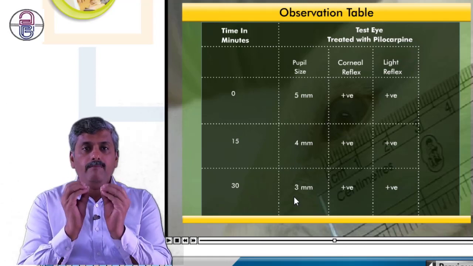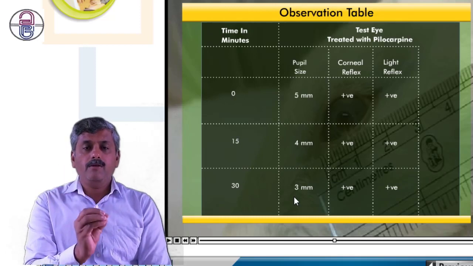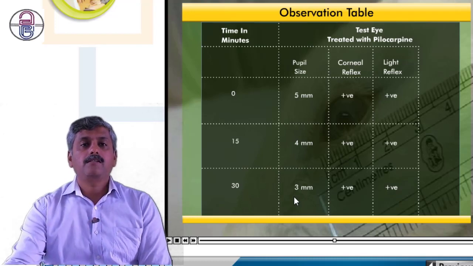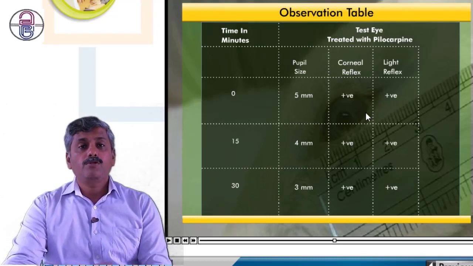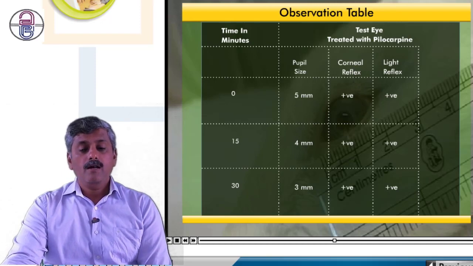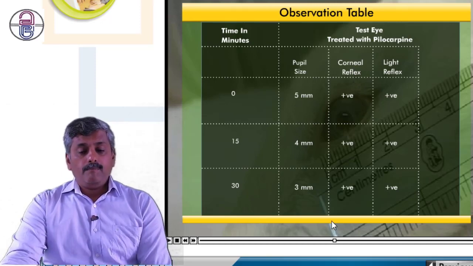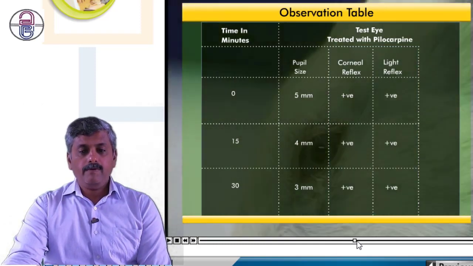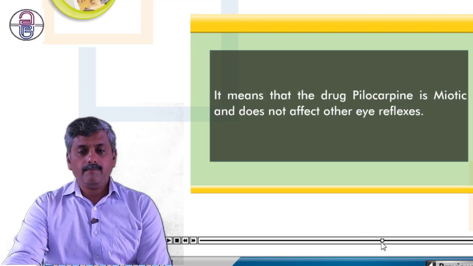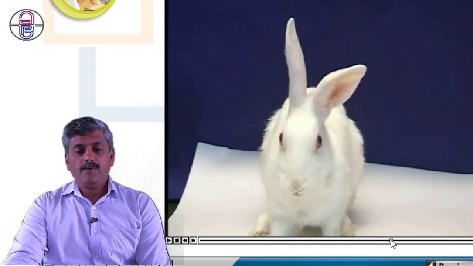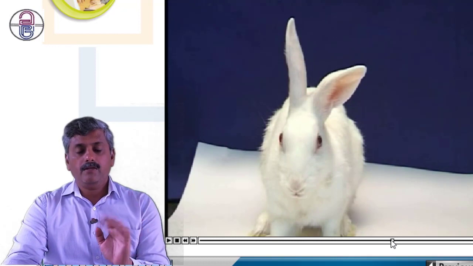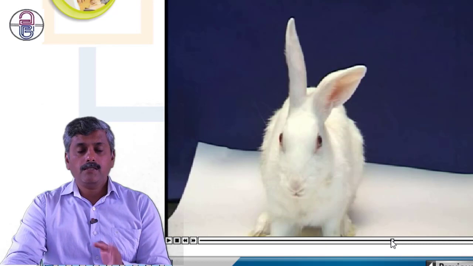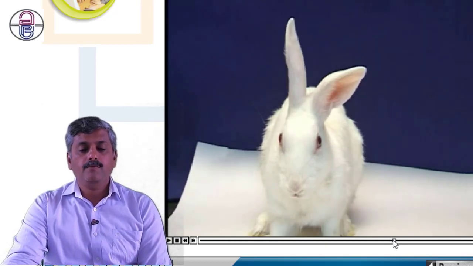The drug which is used, the miotic, has a constricting action, as well as these drugs having positive corneal reflex as well as positive light reflex. This is with pilocarpine, a parasympathetic drug. When we used pilocarpine, it shows miotic action and does not alter any other effects. Next, after 24 hours, we again use the same animal and we treat with another drug.